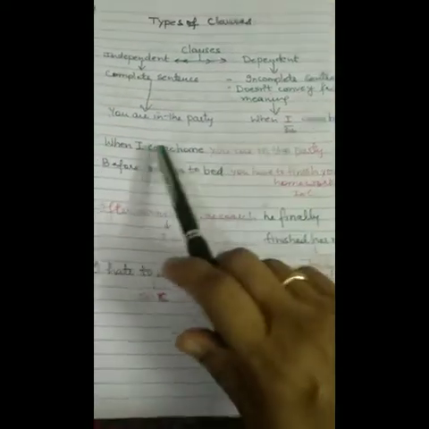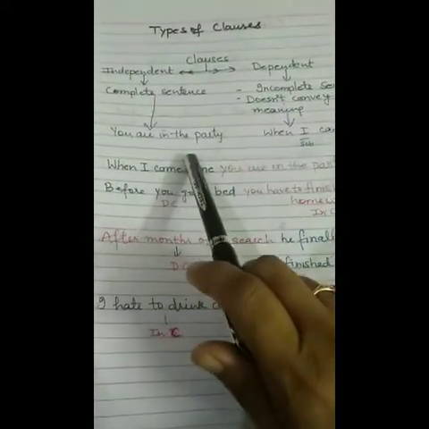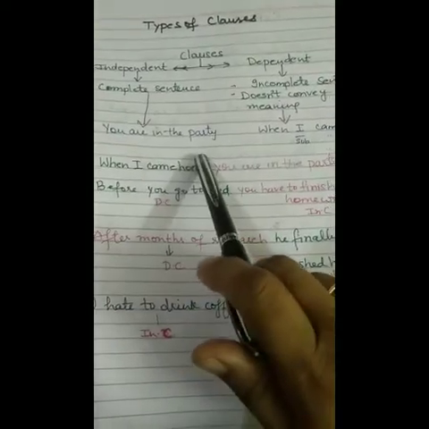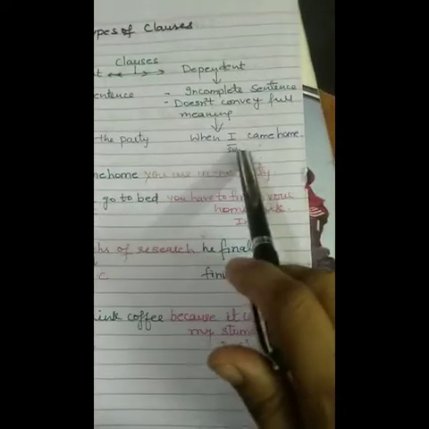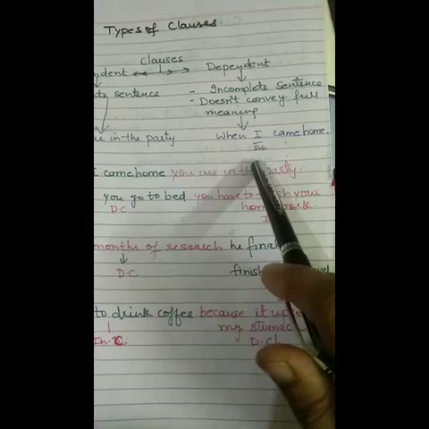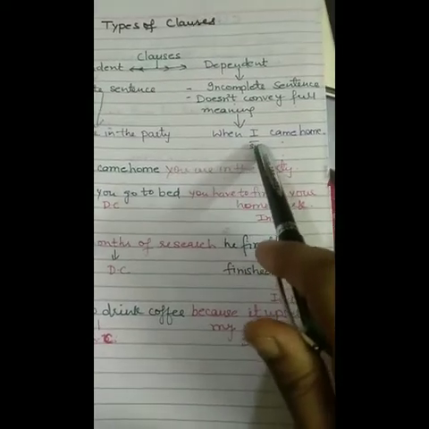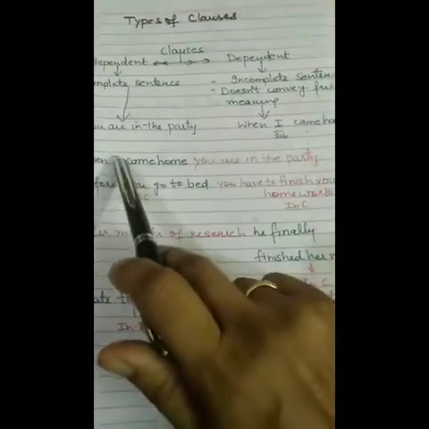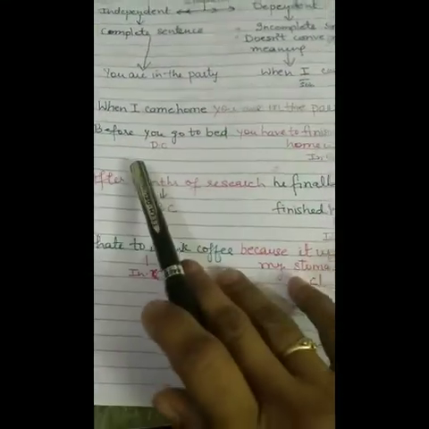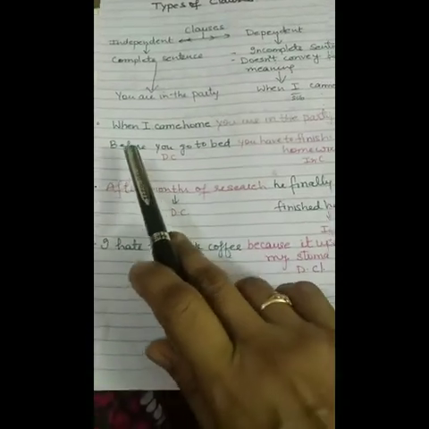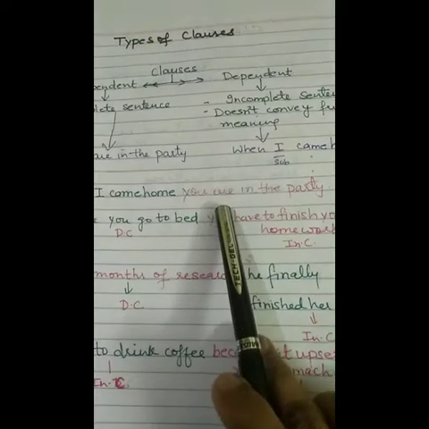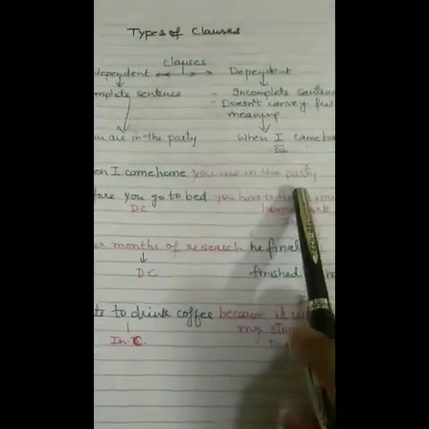Let's see examples. "You are in the party." Okay, "you are in the party" is a complete group of words and it has complete sense. Now, "when I came home" has a subject but doesn't have complete meaning, so it depends on other words to make its sense complete. Now, another example: "When I came home, you are in the party." Clear?